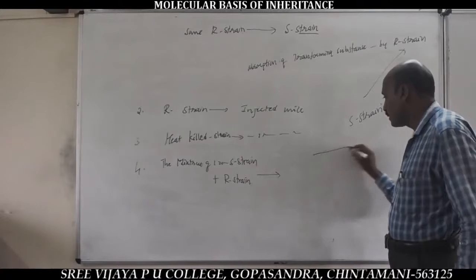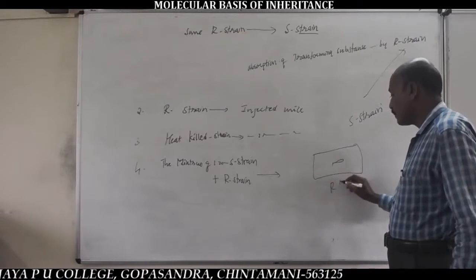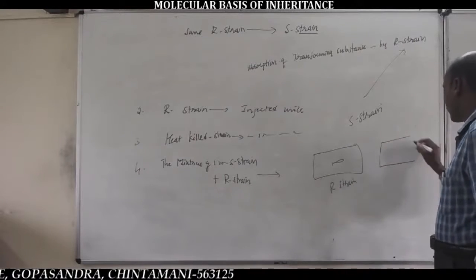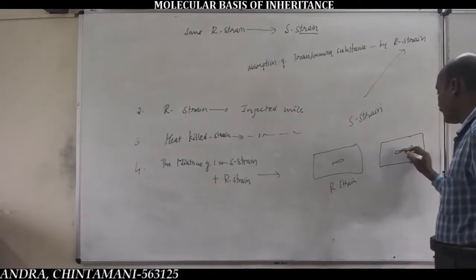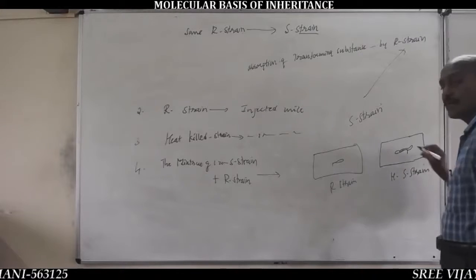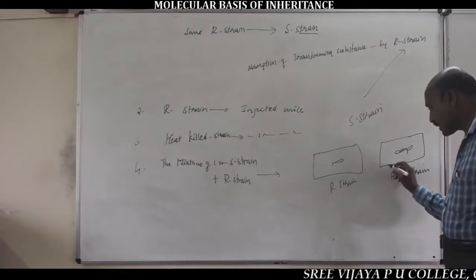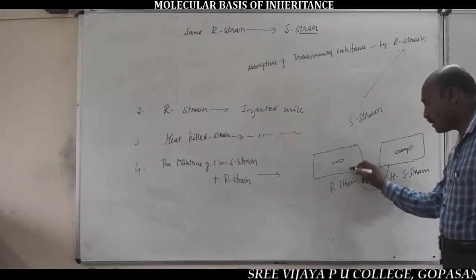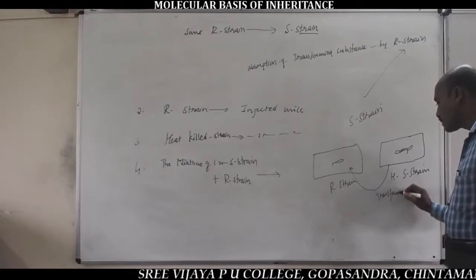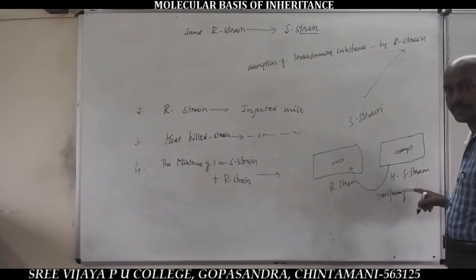For example, this is an R bacterium, a non-pathogenic bacterium, and this is an S bacterium, heat killed S bacterial cells. The R bacterial cells absorb the transforming substance from the heat killed S bacterial cells.